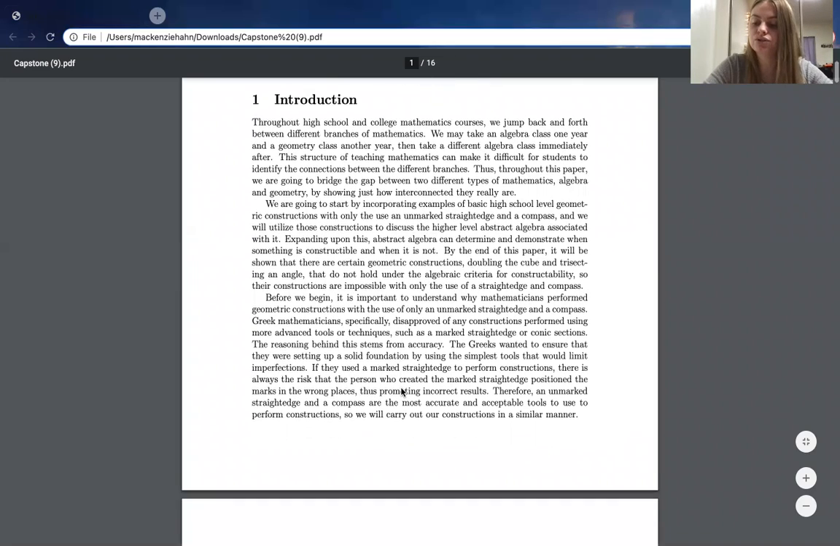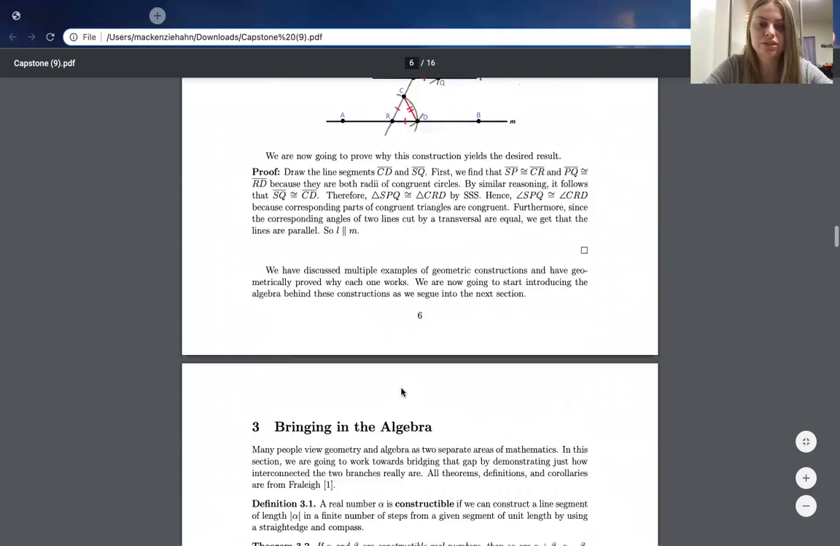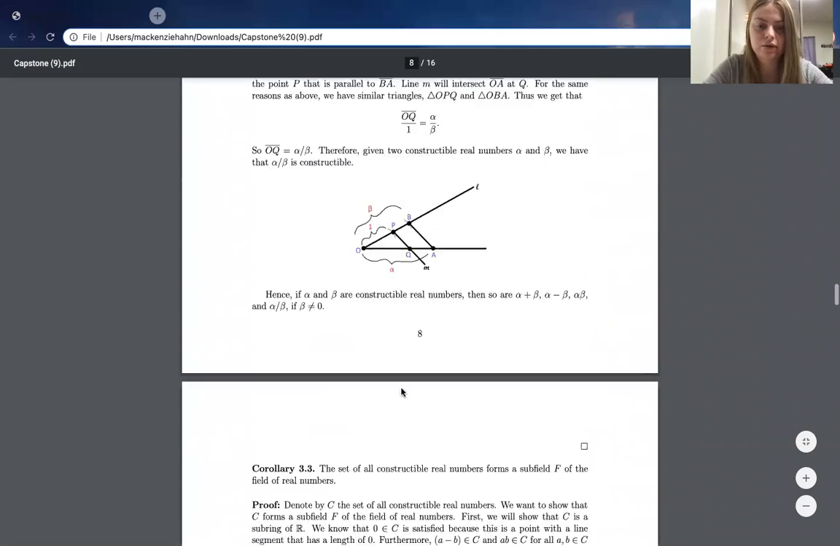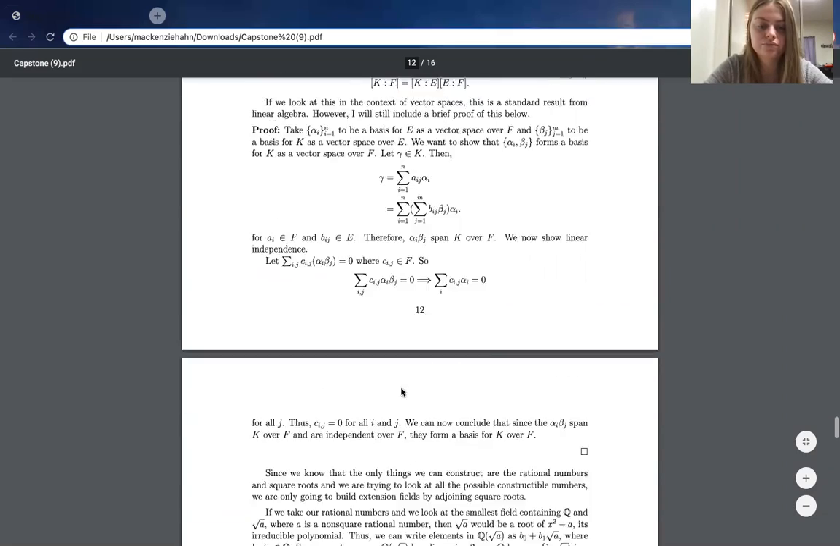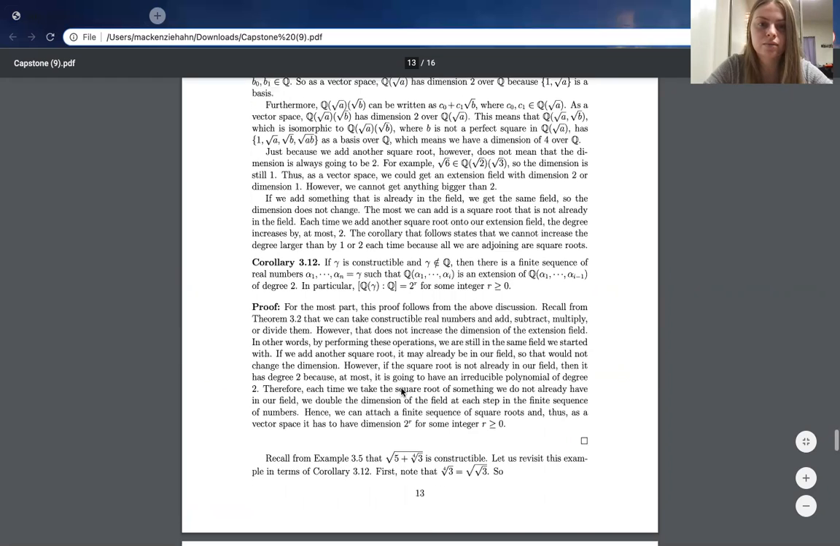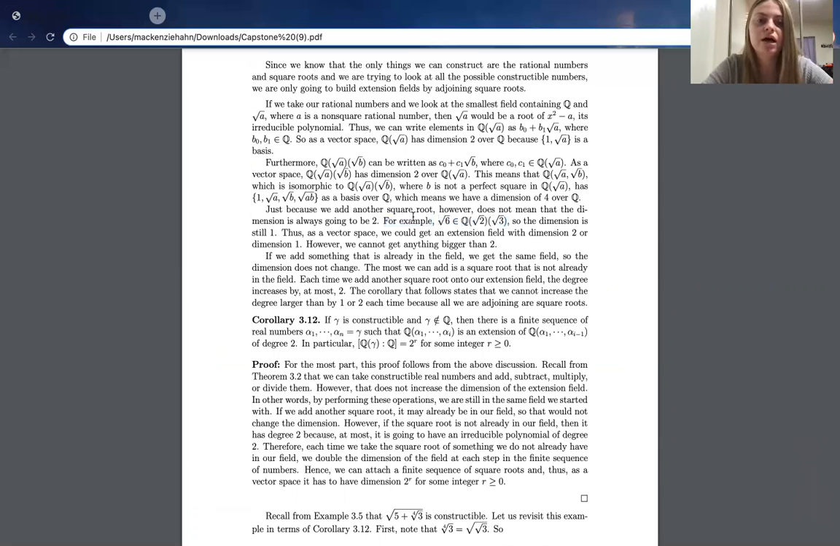Let's see, what else did I do? I included a couple more details in some spots, specifically in this section, where I included a little "for example" part. I didn't make it an actual example because it's really brief. It kind of just displays that if we add another square root, you could still get a dimension of 1. It's not always going to bump up to 2.